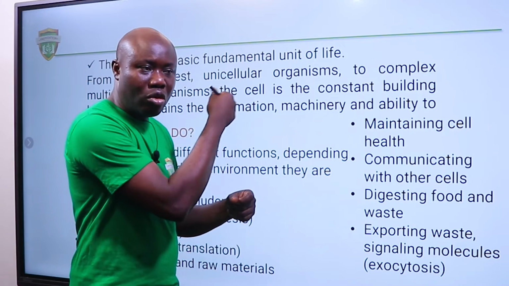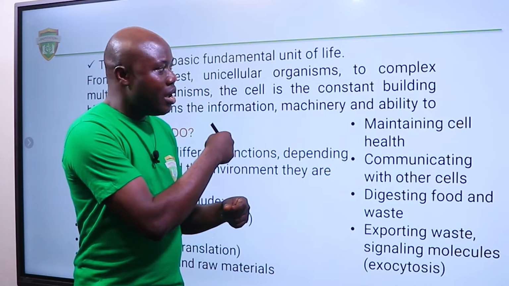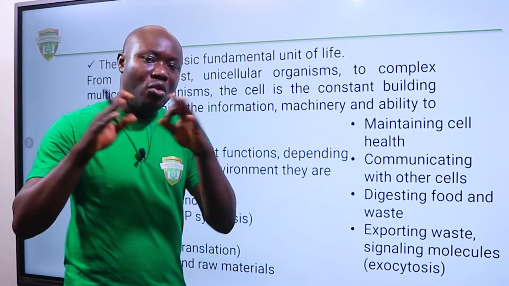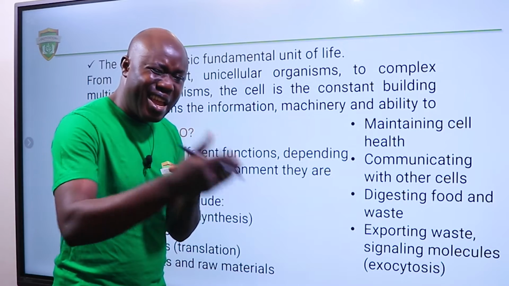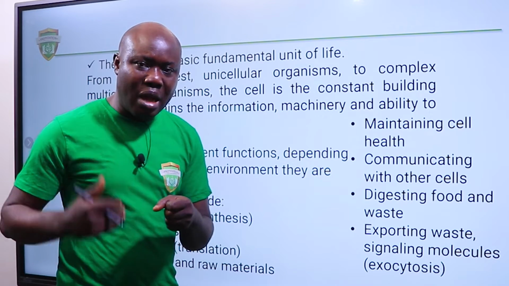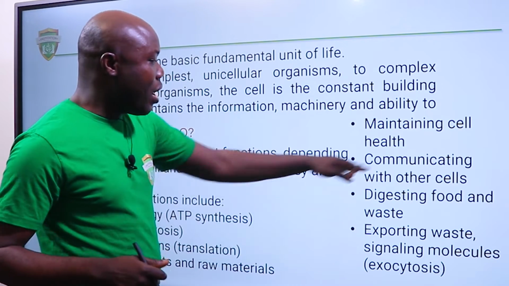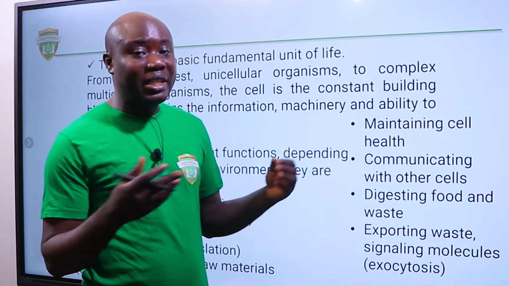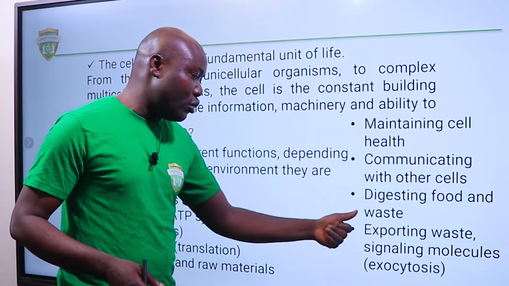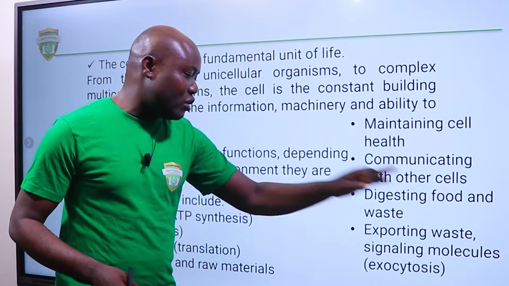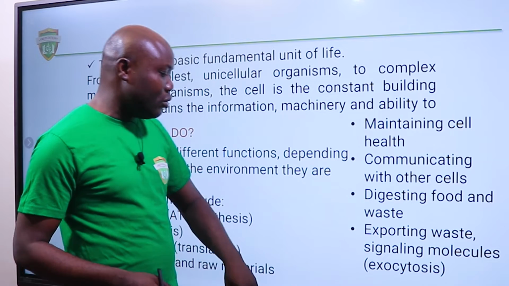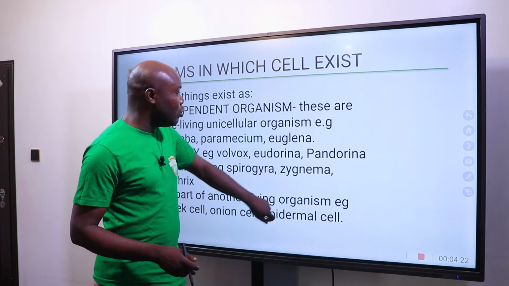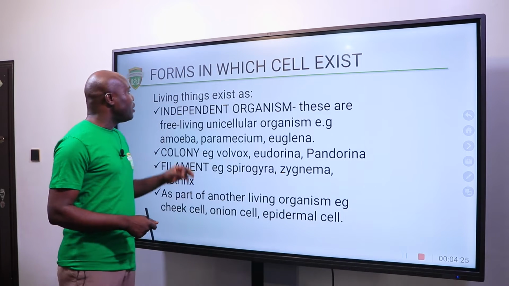Now, there's a topic that we have here, I think maybe we'll do it. It talks about homeostasis, where there is a kind of balance in what is happening inside a cell. Now, we have communicating with other cells. We have digesting food and also digesting waste. Then exporting waste and signaling molecules, and that is known as what? Exocytosis.